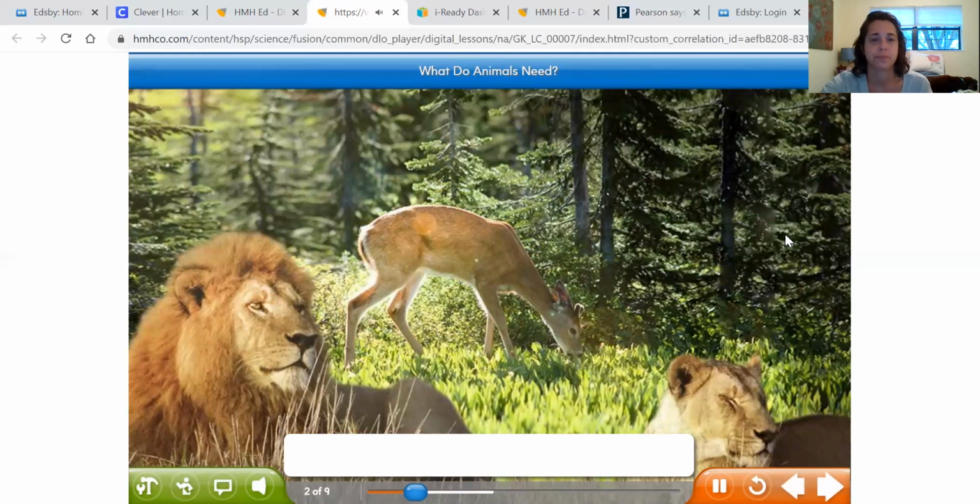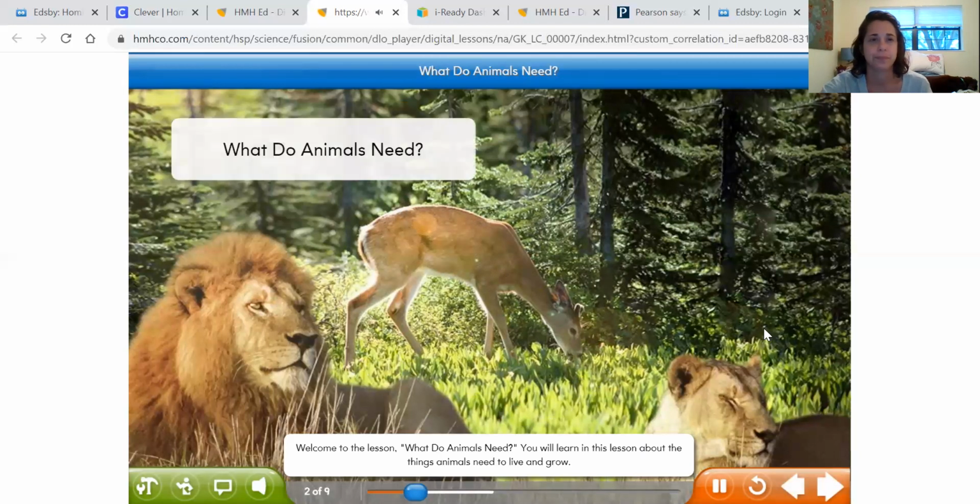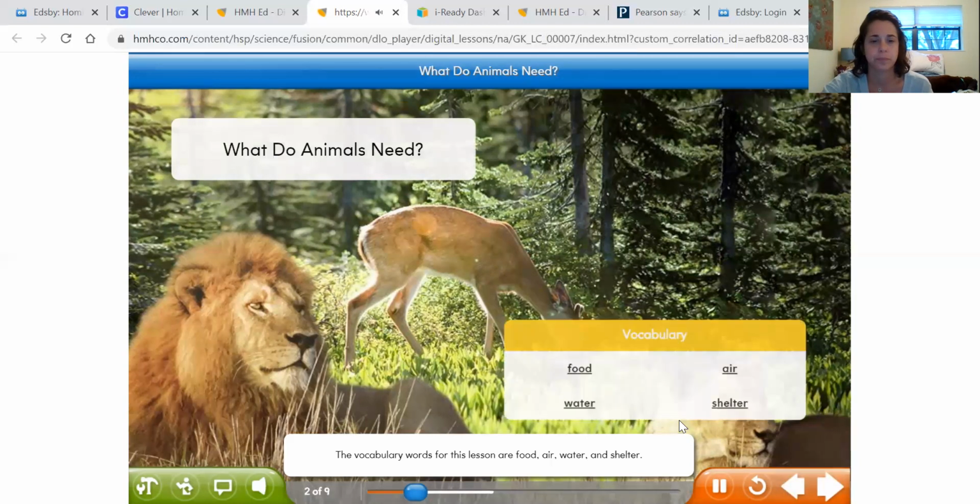Welcome to the lesson, What do animals need? You will learn in this lesson about the things animals need to live and grow. The vocabulary words for this lesson are food, air, water, and shelter. Click each word to learn more about it.